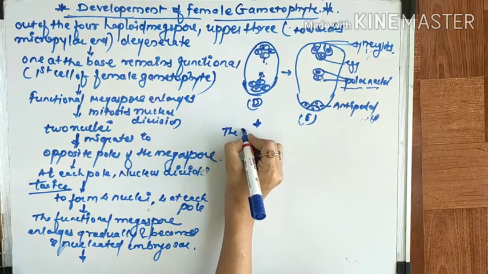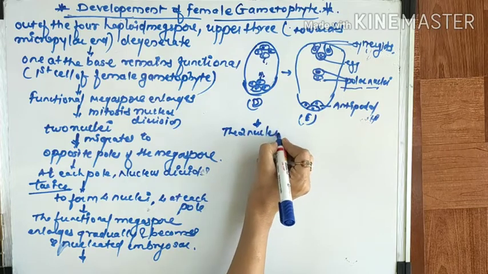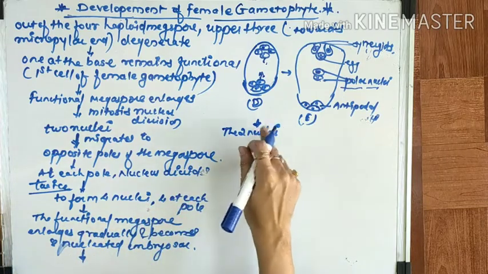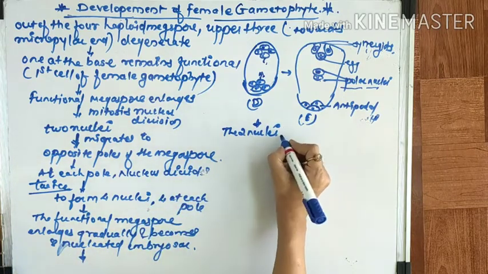You can see these 2 nuclei, one from each pole, called polar nuclei. What will happen?